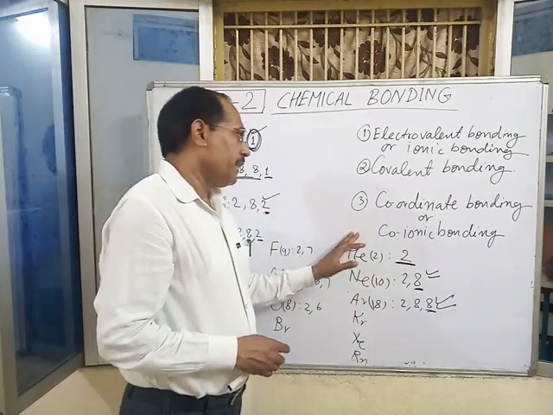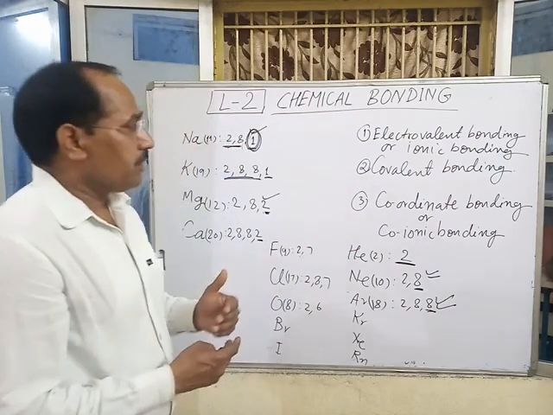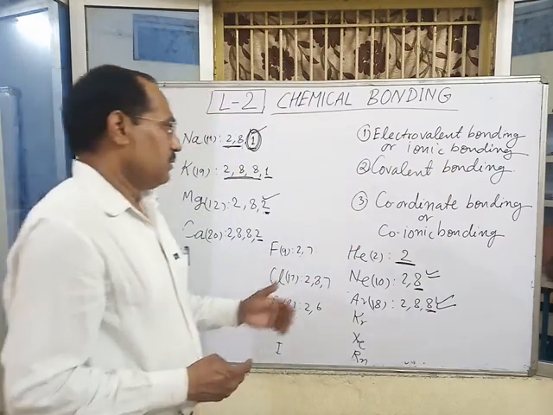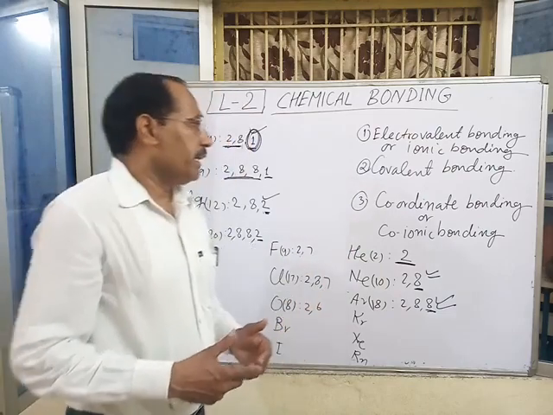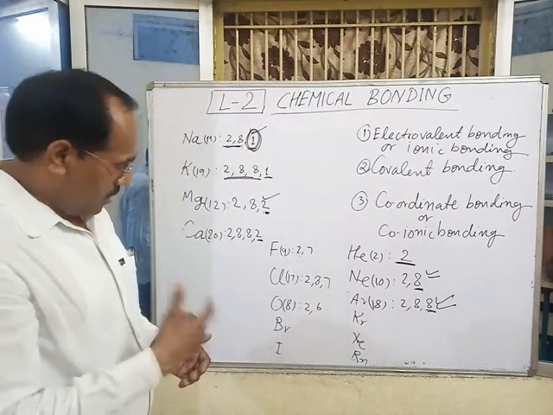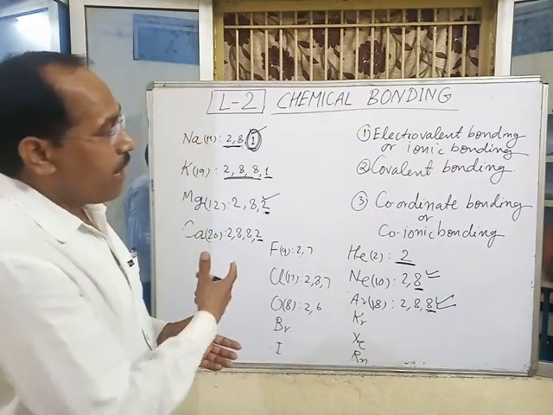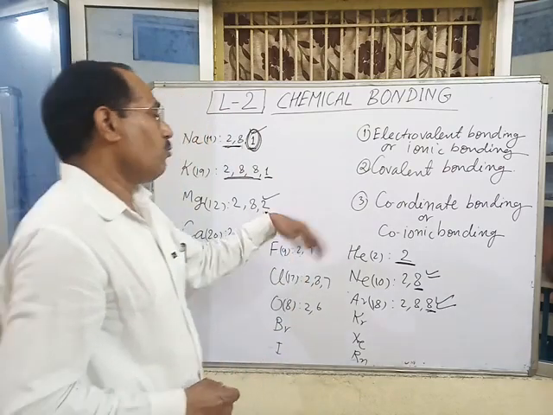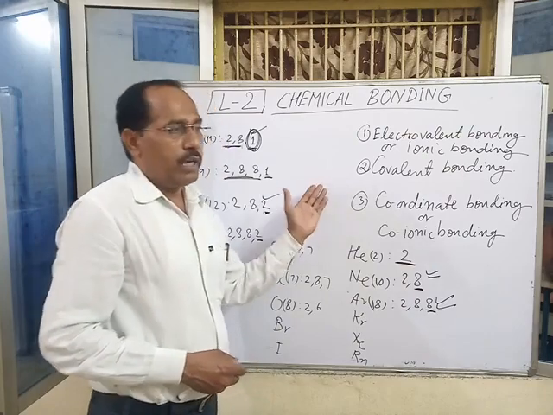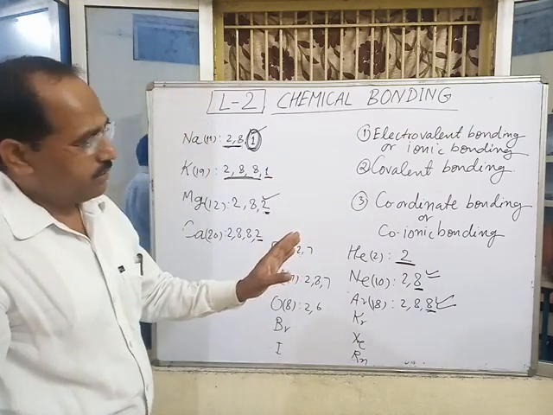Coordinate bonding is a special condition of bonding in which one of the combining atoms gains a pair of electrons and the other is able to provide a lone pair of electrons.